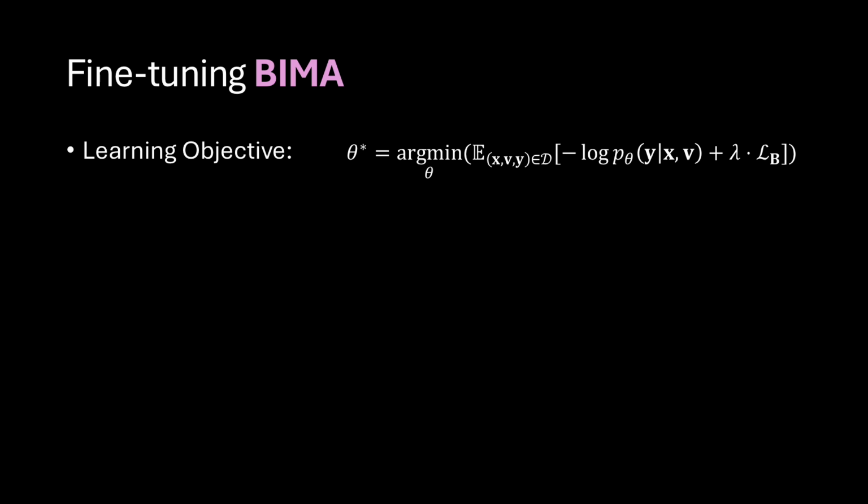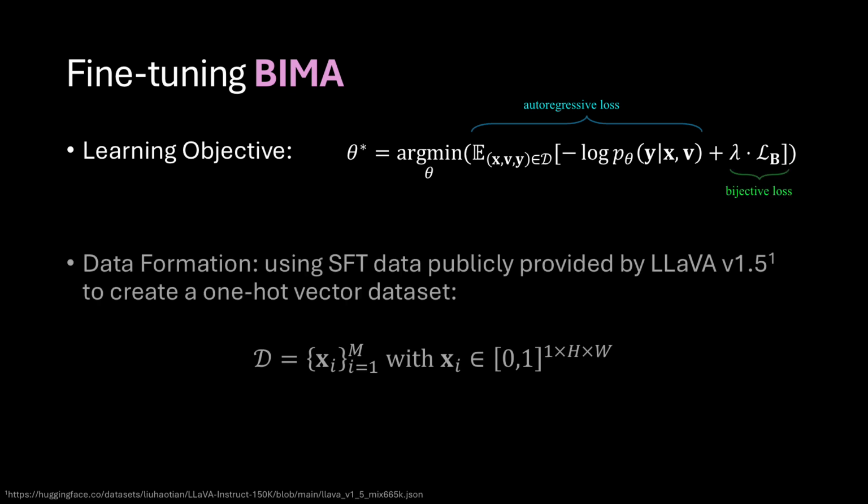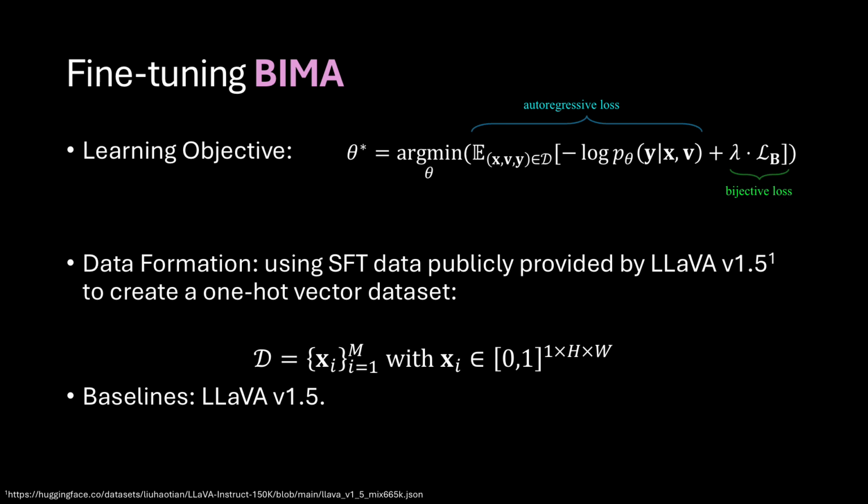Next, we will discuss fine-tuning BIMA. The learning objective for our approach is expressed as follows. The model parameterized by theta is optimized by the autoregressive loss, which can be seen in prevailing LVLM frameworks, and the proposed bijective loss. The data used for training is from the supervised fine-tuning dataset, which is publicly available. Particularly, the data is provided by LLaVA 1.5 to create a one-hot vector dataset for the bijective mapping model, as well as to fine-tune the model in the pipeline of visual instruction tuning. We also adopt the LLaVA 1.5 model as the baseline for our experiments.